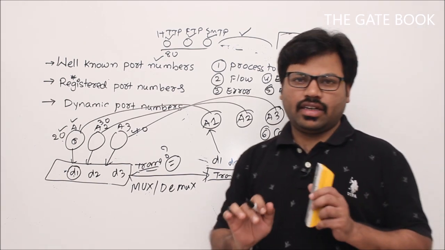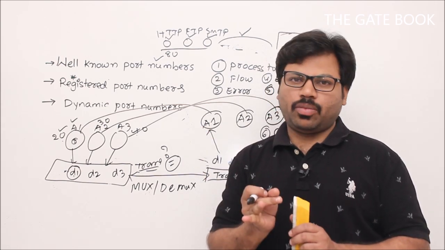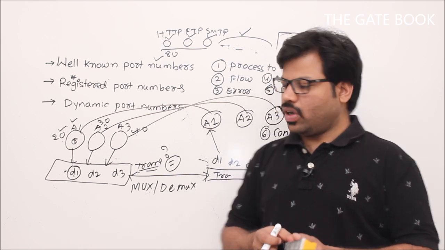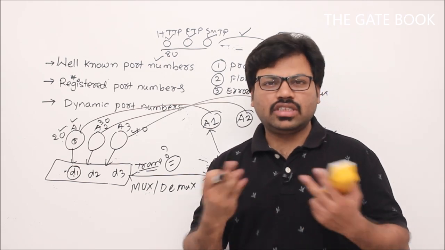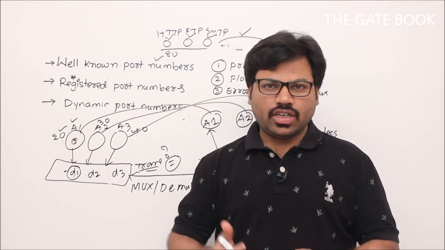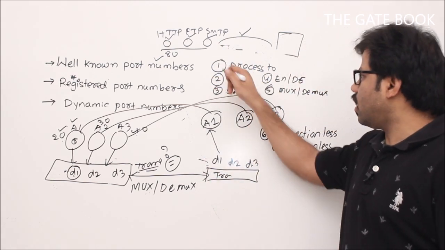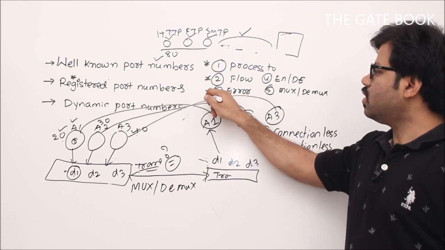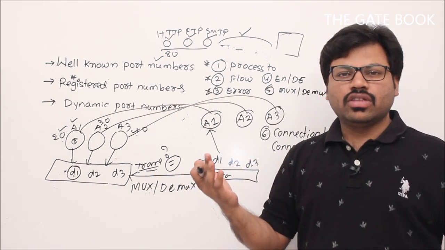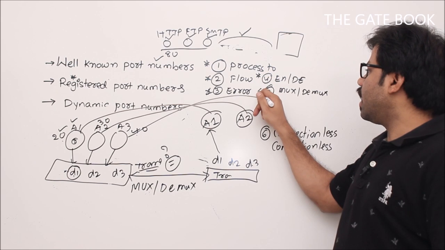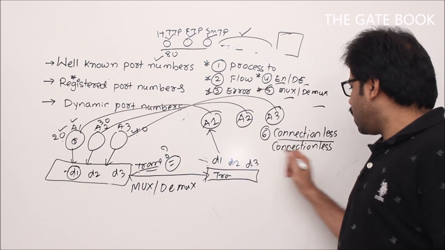Still I am not using the internet. In the internet we have some protocols, TCP protocol, UDP protocol, and those TCP and UDP protocols are going to implement these services. But at this moment I am just teaching you what kind of services your transport layer should offer. Process to process communication, flow control, error control, these are the very important services. Of course, some other services can also be offered, but whenever you see a transport layer, these services are generally given: encapsulation, decapsulation, multiplexing, demultiplexing, and connectionless service, connection oriented service.